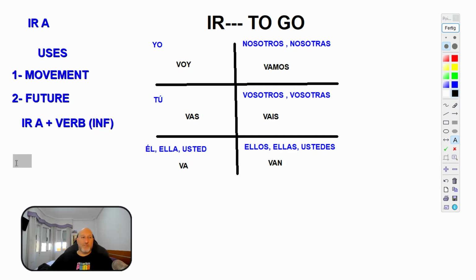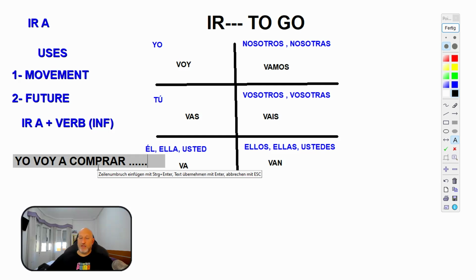If I want to say that I'm going to buy a new car, I would say yo voy a, and now the verb comprar, that is the verb to buy, and then the rest, un nuevo coche. So I've used ir, conjugated, followed by a, followed by the main verb in the infinitive, plus the rest of the information. And we can use that to say, I'm going to do something, or you are going to do something, to talk about the future.